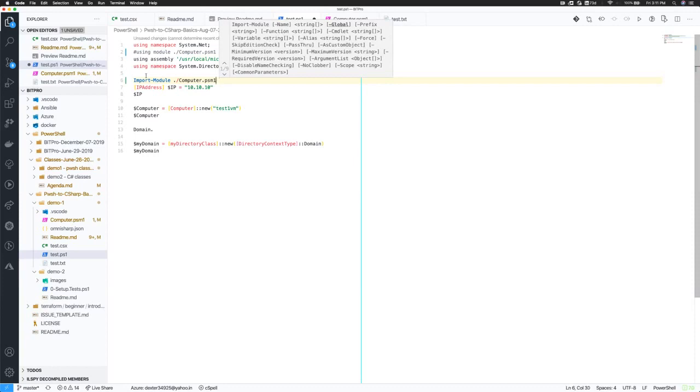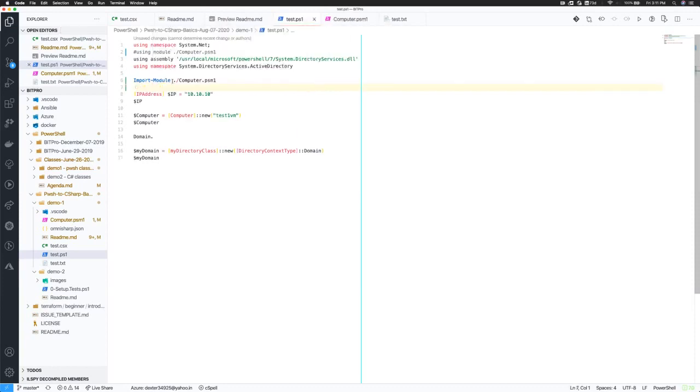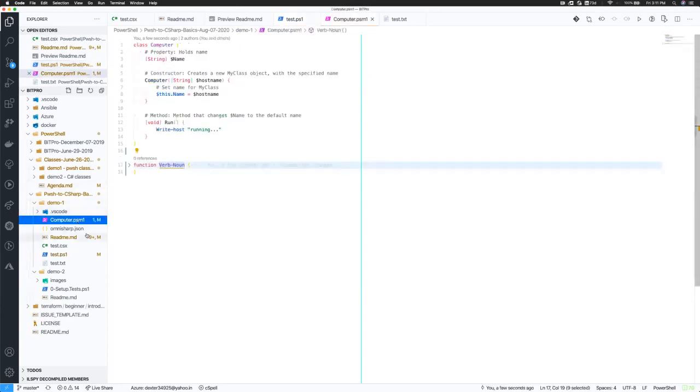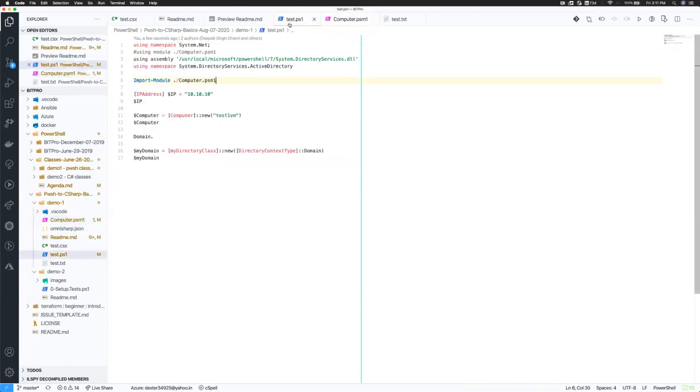What ends up happening is Import-Module would only load public functions, aliases, etc., but it won't load any classes. So if you have a class defined in your module, for example, in this one, and you want to use this class inside your code like I'm trying to do here, it won't work.